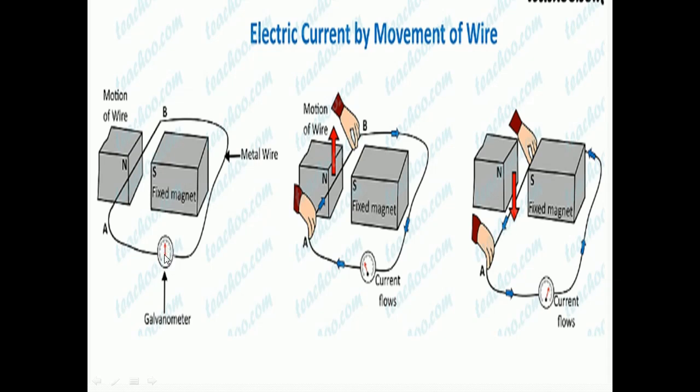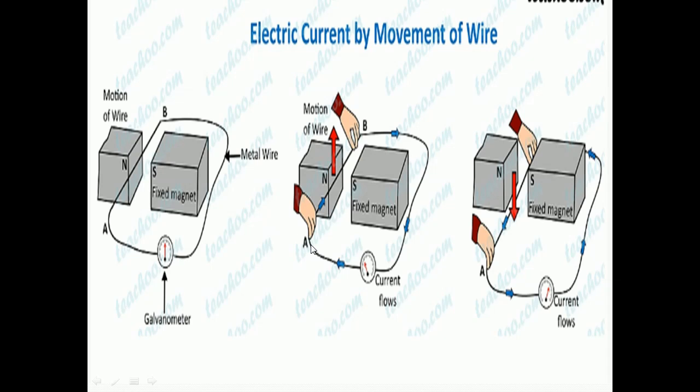You can see the value of the galvanometer will be 0 when there is no deflection. So when we keep the wire between the poles of the magnet and do not move it, there is no deflection and no current is induced.